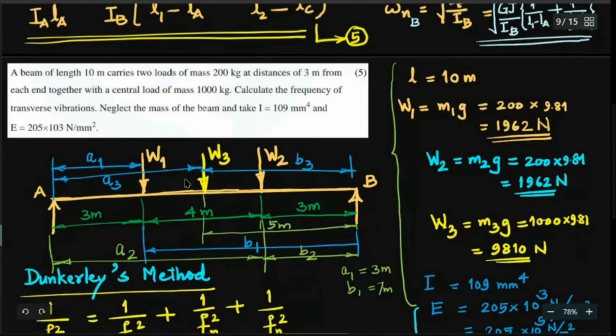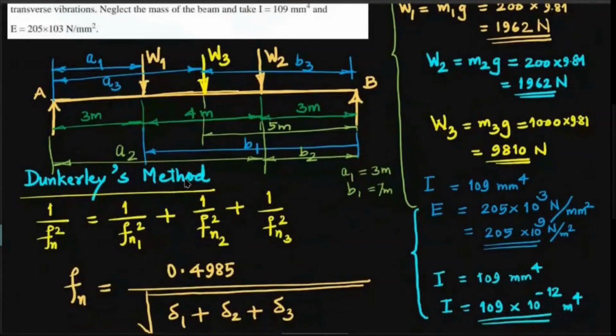And what about A2 and B2? A2 is the distance of W2 from the left end. So that is 3 plus 4, that is 7 meters. And B2 is equal to 3 meters, because 10 minus 7. And what about A3? W3 is at the center, so 5 meters from either side. So A3 is equal to 5 meters and B3 is also 5 meters.